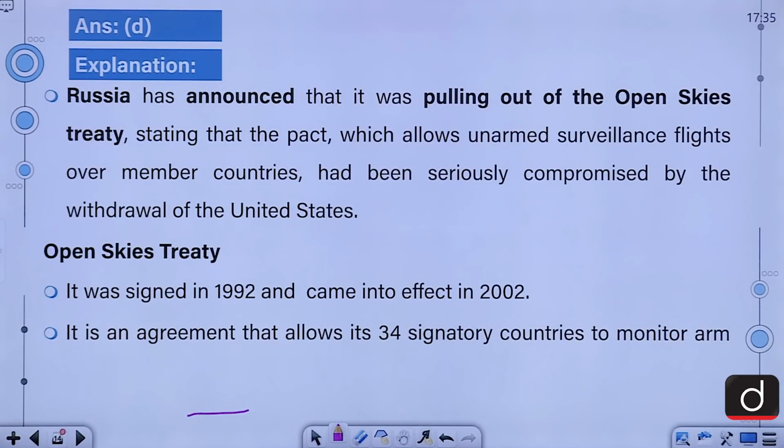Russia has announced that it was pulling out of the Open Skies Treaty, stating that the pact which allows unarmed surveillance flights over member countries had been seriously compromised by the withdrawal of the United States.